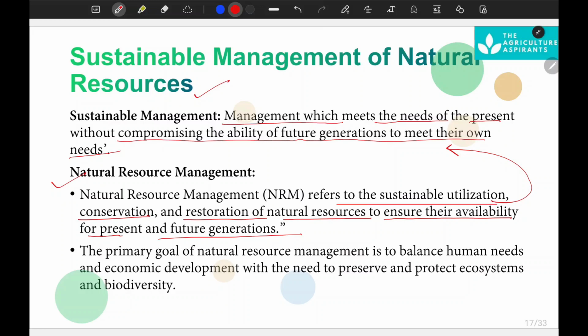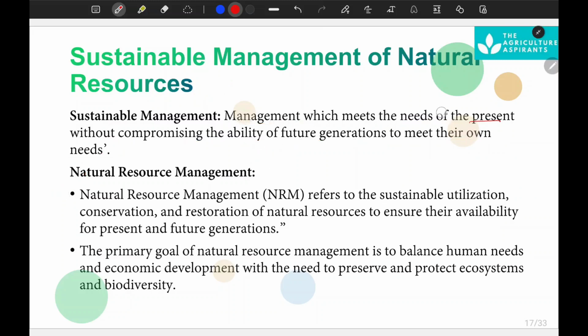What does it mean? Utilization, conservation and restoration of natural resources so that we can ensure availability for the present, just like sustainable management, and also for future generations. Okay, this is a very simple topic, but you have to understand it in a simple way. I am trying to explain it in a very simple way. Just focus on this part. If you have any doubt, you can comment. So this is natural resource management.